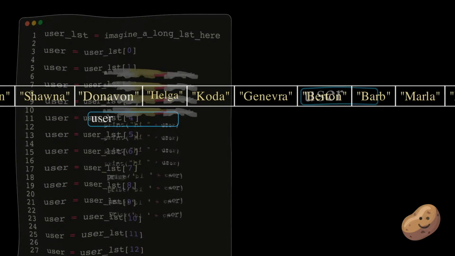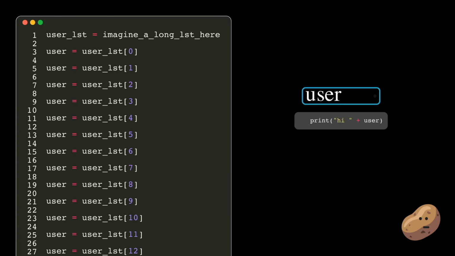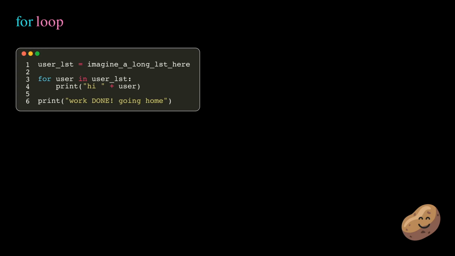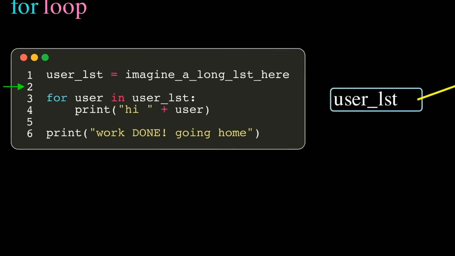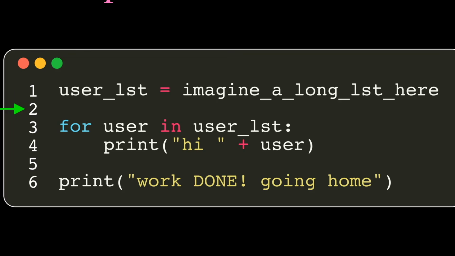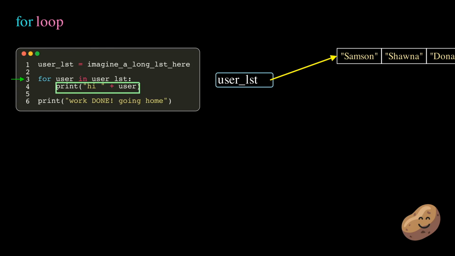He wonders, what if the variable user can be a little smarter such that it changes on its own to the next element one by one? So that I only need to write hi user once. And this is the entire premise of for loop, which is to automate repetitive simple actions, finding small patterns to solve big problems. Now, Potato writes for user in user list, colon, indentation, print hi user. With this type of syntax, a for loop begins.